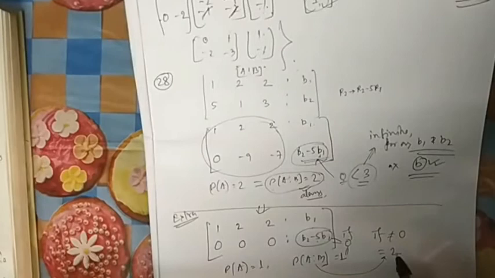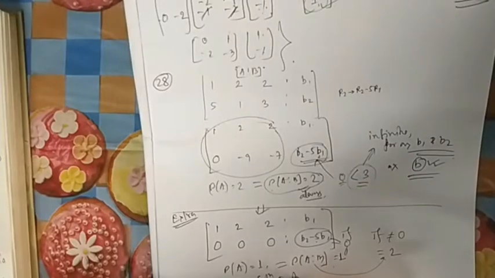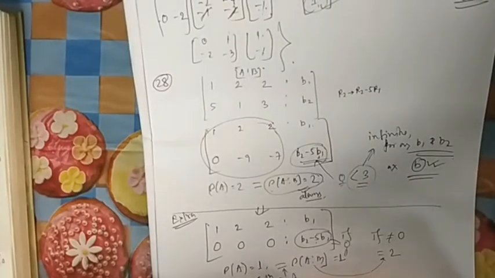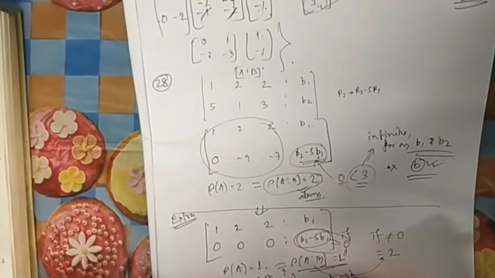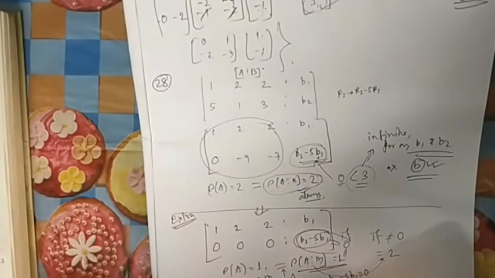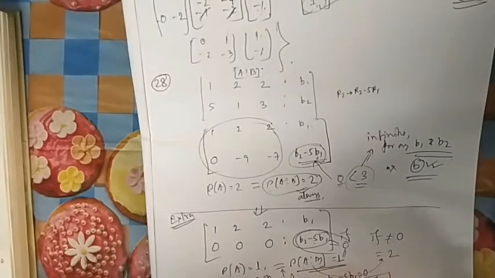Now you can think. For a solution to exist, the two ranks should be equal, which means this entry should be 0. So B2 minus 5 B1 equal to 0, or B2 is equal to 5 B1. This relation should hold true if you need to have a solution.